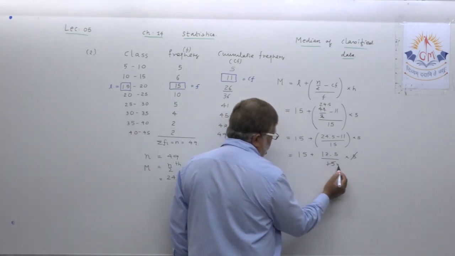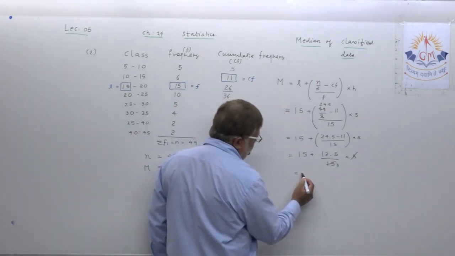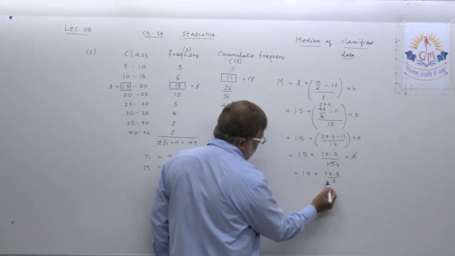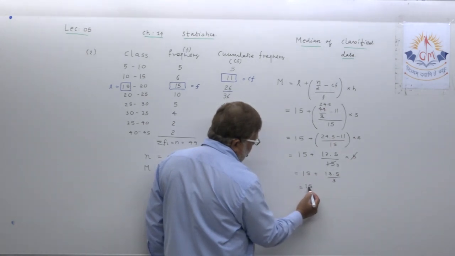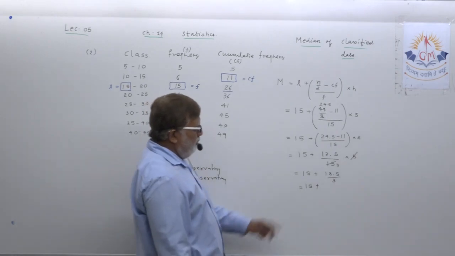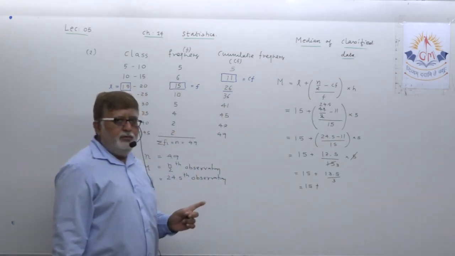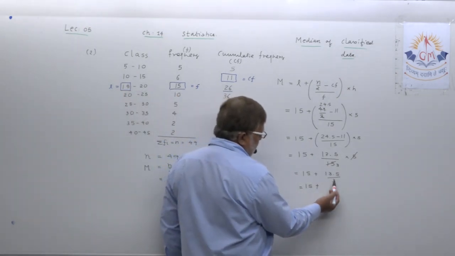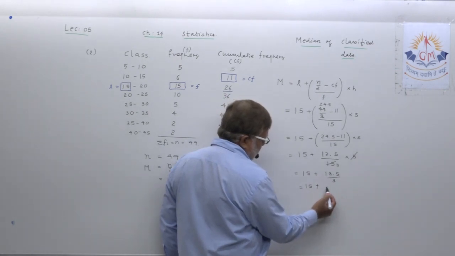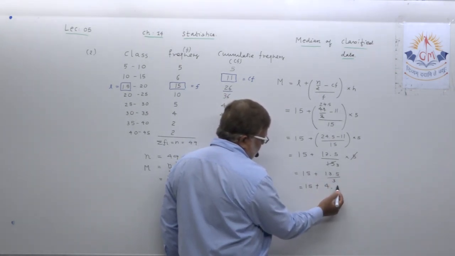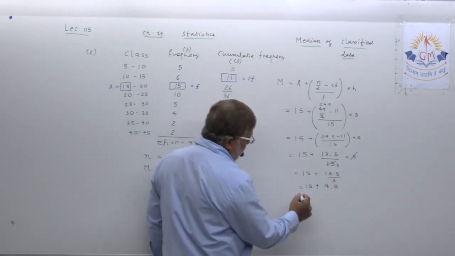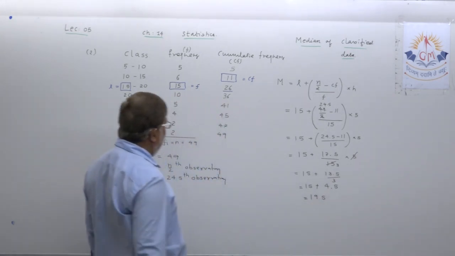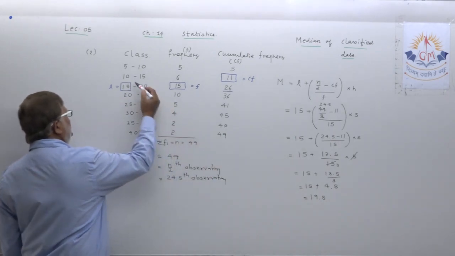This can be cancelled: 5 into 3 is 15. What is left? 15 plus 13.5 upon 3. Now cancellation, dear student, without indulging in the process of taking LCM, which I am speaking again and again. Just the necessary cancellation. 3 into 4 is 12, 1 carry, 3 into 5 is 4.5. If you add it, you will get 19.5, the median of the class, and your answer is correct.